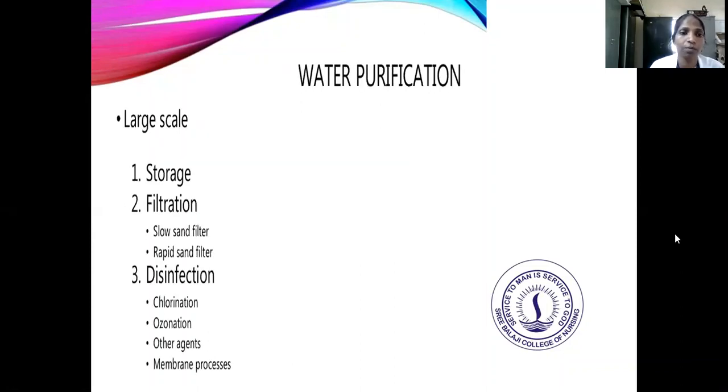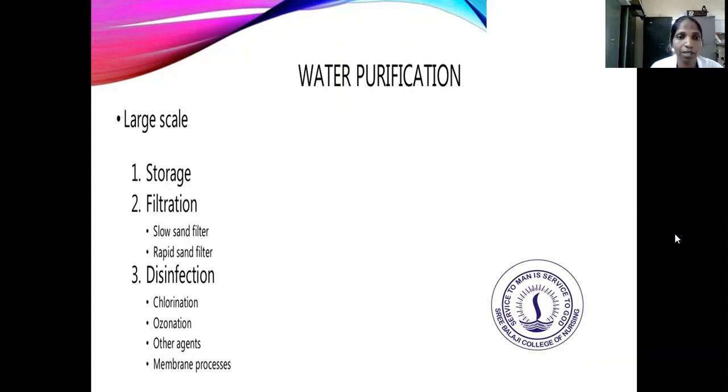In water purification, the main thing is large scale. Large scale includes storage, filtration and disinfection. In filtration, there are two types: slow sand filter and rapid sand filter. And in disinfection, there is chlorination, ozonation, other agents and membrane process.